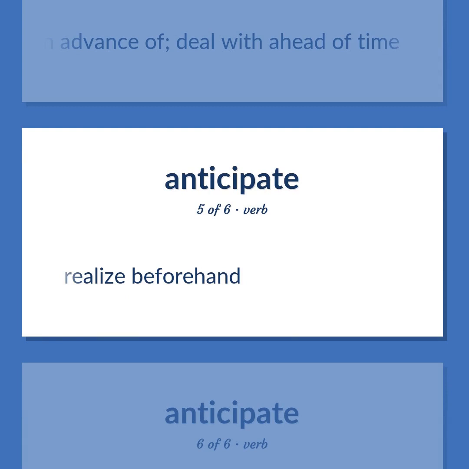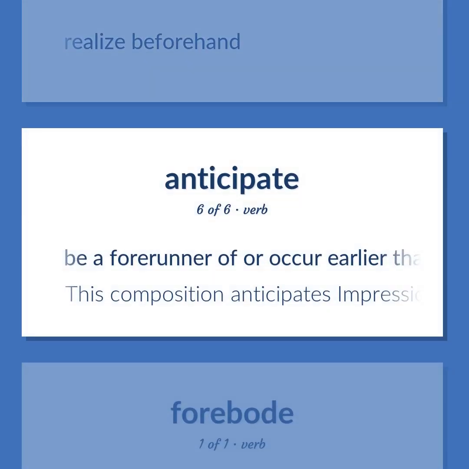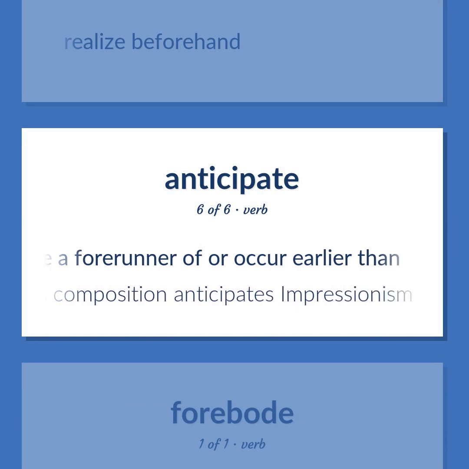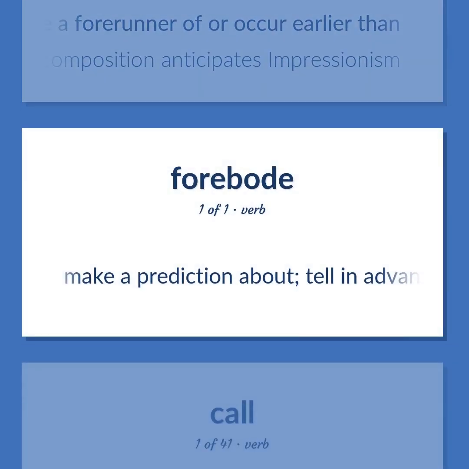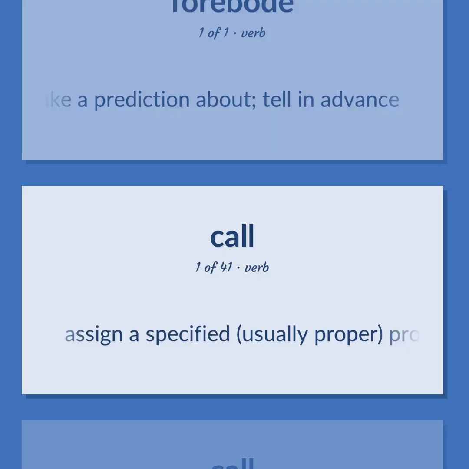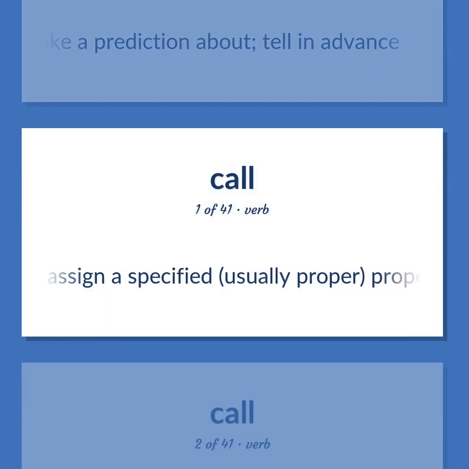Realize beforehand. Be a forerunner of or occur earlier than. This composition anticipates Impressionism. Make a prediction about. Tell in advance. Assign a specified, usually proper name to.